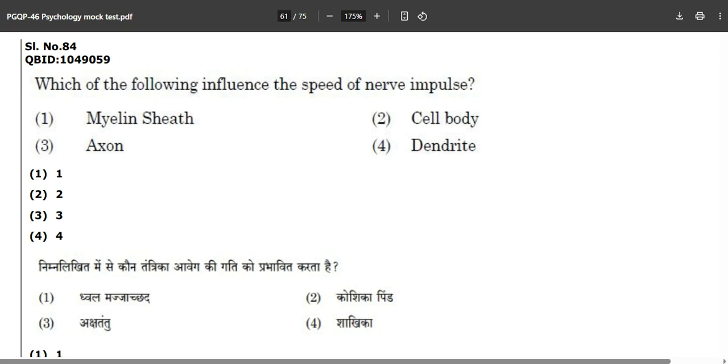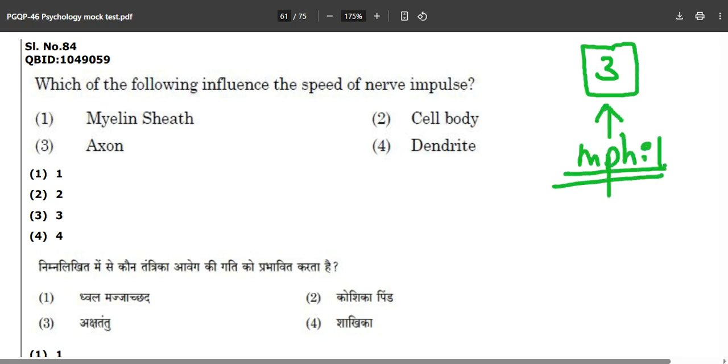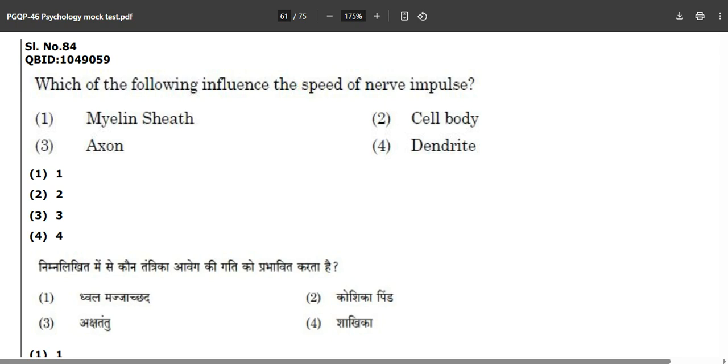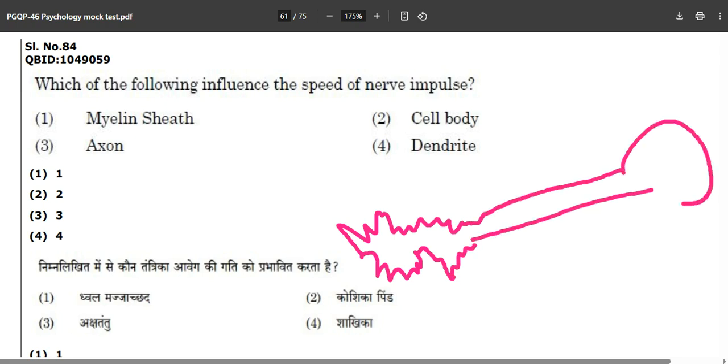Now, this is the third question which we are going to witness right now. This is from your biopsychology, which is the favorite topic of your M.Phil entrance examinations. Which of the following influence the speed of nerve impulse? If you know what the speed of nerve impulse is, make sure that you comment down below, along with the difference between one-way and two-way analysis of variance. Try to answer this question correctly. Let's find out, do you know the answer for this or not?